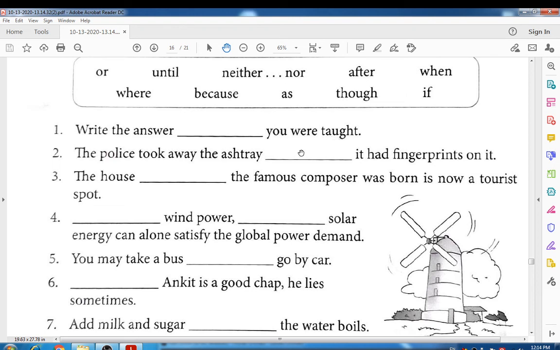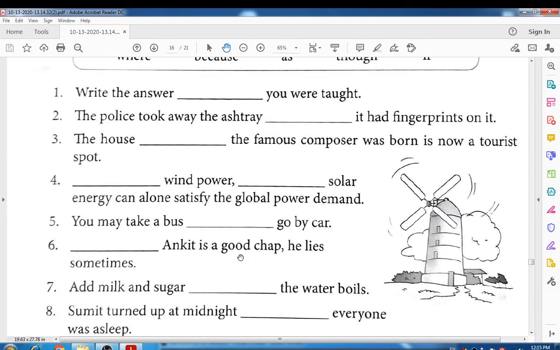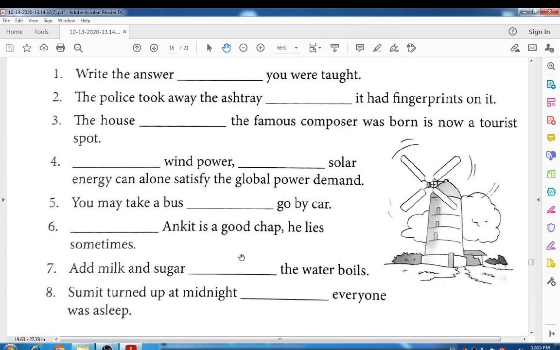Okay, right? The police took away the ashtray, dot dot, it had fingerprints on it. The police took away the ashtray because it had fingerprints on it. Okay, students? Like that you can use the proper conjunction in these blanks. Right, students? Look at that. There are only 8 sentences. You have to write them in your notebook.